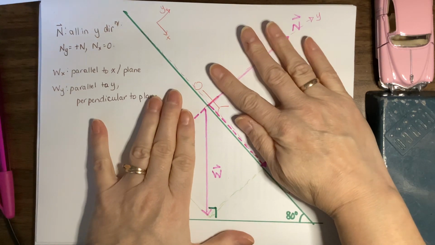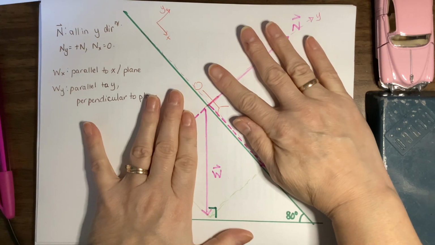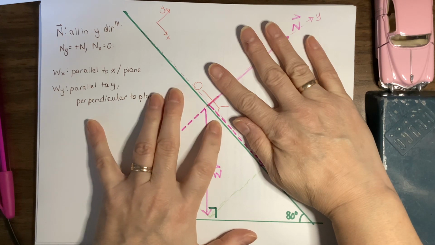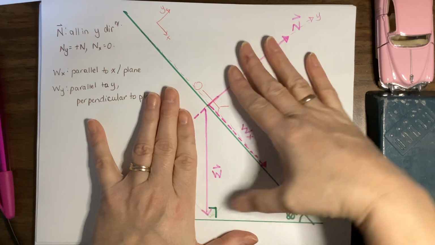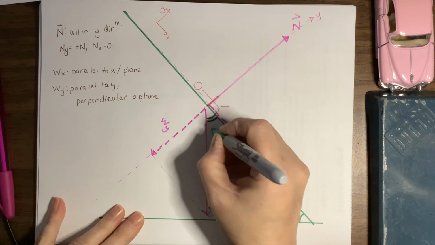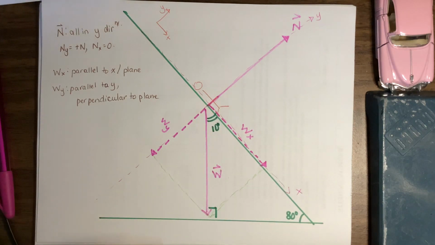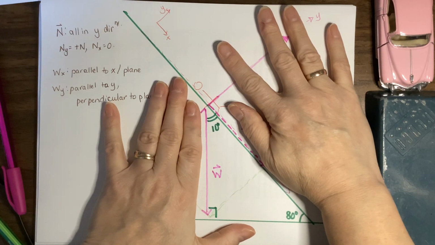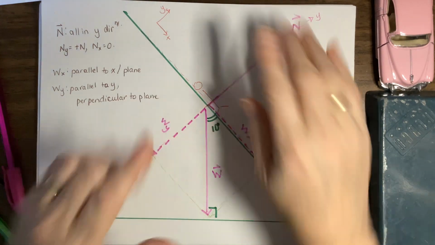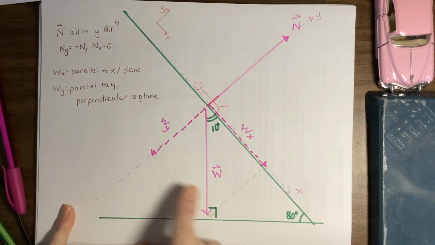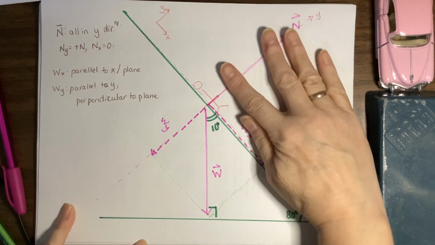It's horizontal. I know all the angles in a triangle have to add up to be 180 degrees. So this angle in right here has to be 180 minus 90 minus 80. That means this angle is 10 degrees. Okay, hopefully that's really clear. So this is a triangle. These three angles have to add up to be 180 degrees. Okay, we often label this angle in the diagram. It's just a standard way of doing it. We label the angle between the y component and the w component, or the w vector.